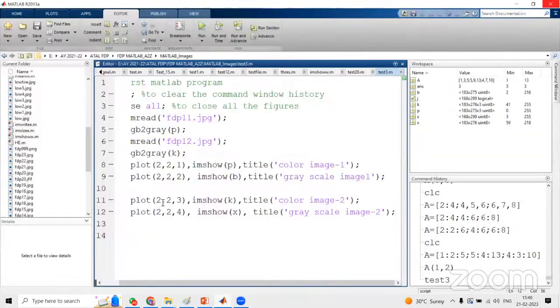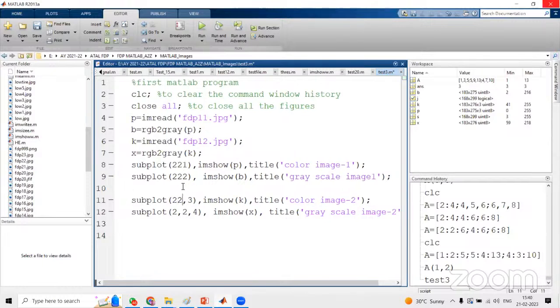Suppose you are not using a comma, that is also fine, there is no error. Suppose in subplot, I will remove these commas. I'm not separating with commas, I'll just remove them. Because we are using a single numeric value anyhow, there is no ambiguity. Suppose we have 20 rows, 20 columns, at that time there is confusion. At that time we can go ahead and separate with commas. So now I'll execute this one.